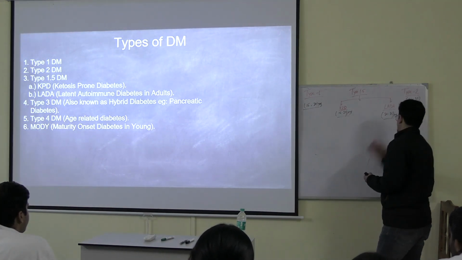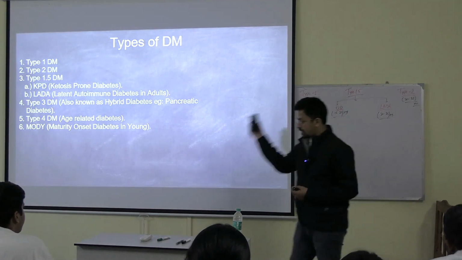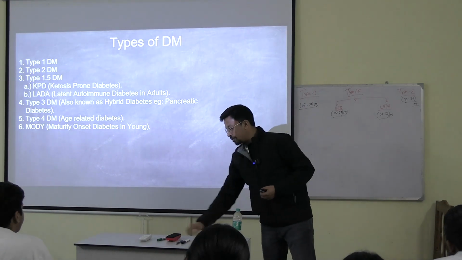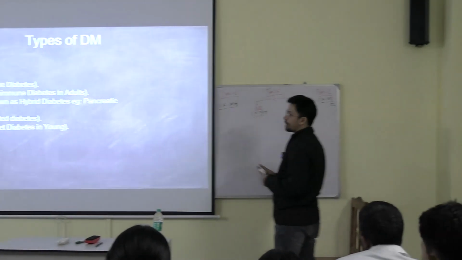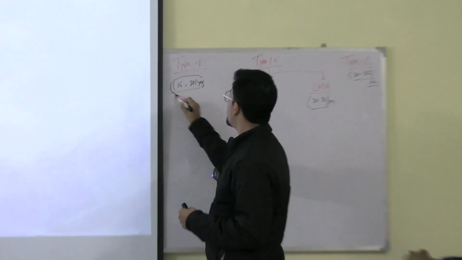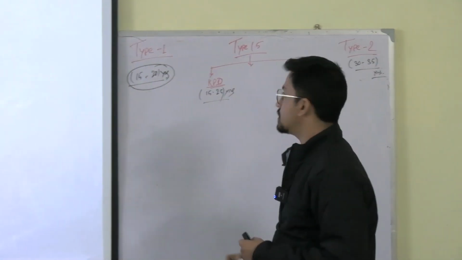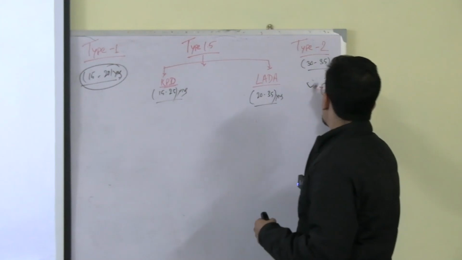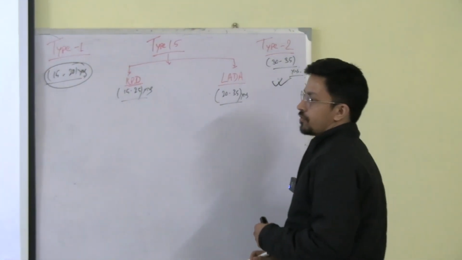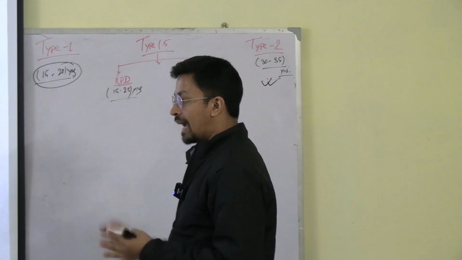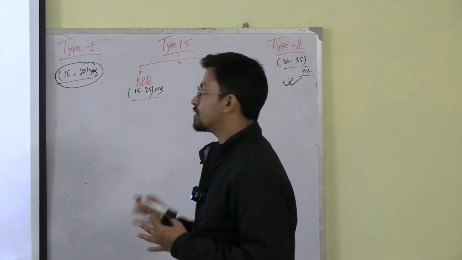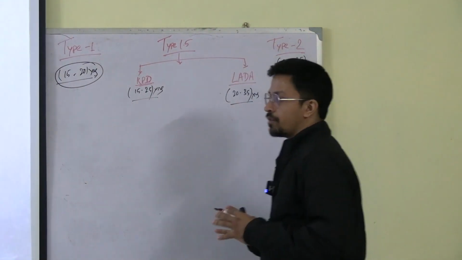What is happening in there? Okay. There are multiple slides I'll show you. No need to remember all of it. First of all, see the age groups when it is happening. The type 1 is happening in very early age, that is 15 to 20 years of age. Type 2 is happening in a late stage, that is 30 to 35 years of age. What is happening in case of type 1? There are certain antibodies. This is an autoimmune disorder. Autoimmune disorder, how I have to make you understand.